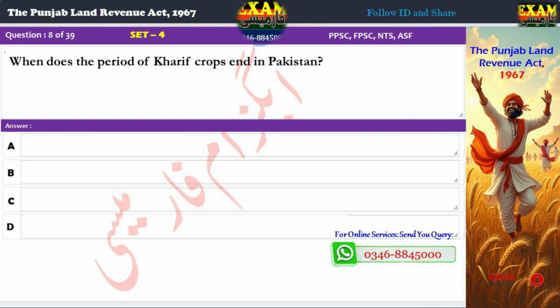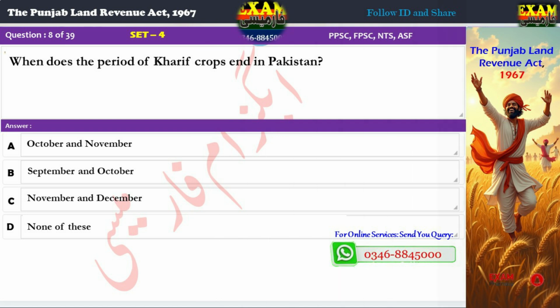Question 8. When does the period of Kharif crops end in Pakistan? A. October and November. B. September and October. C. November and December. D. None of these. Correct answer: A. October and November. Explanation: Kharif crops are usually harvested by October or November in Pakistan.